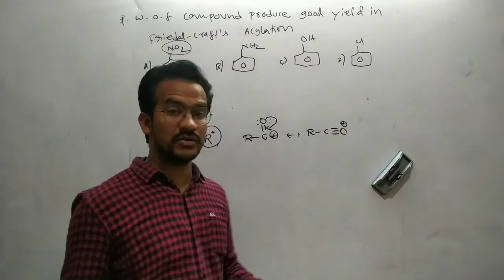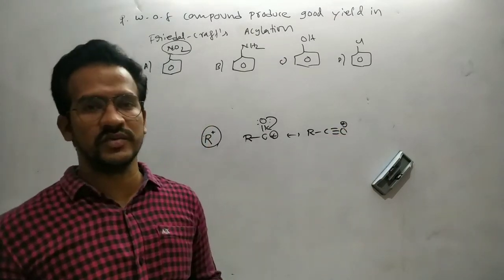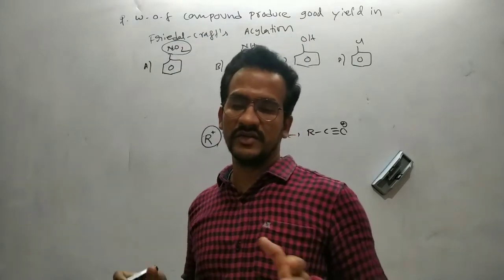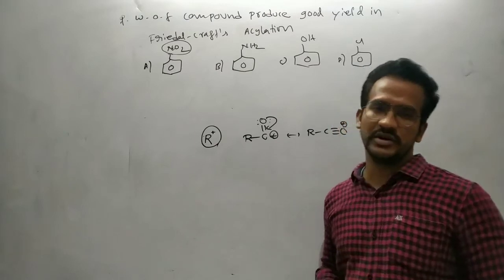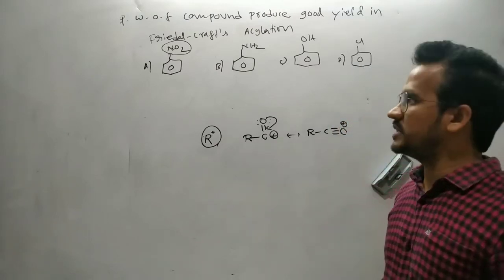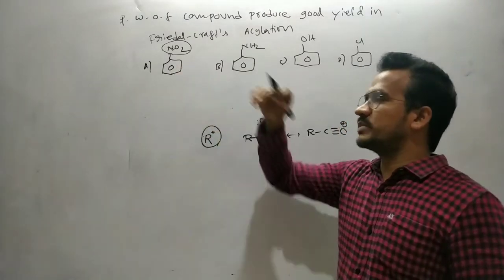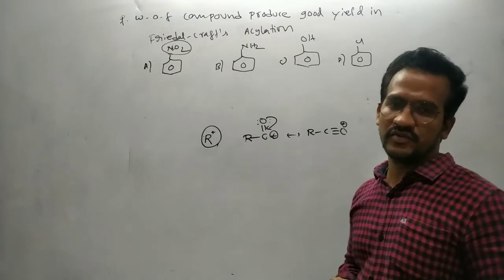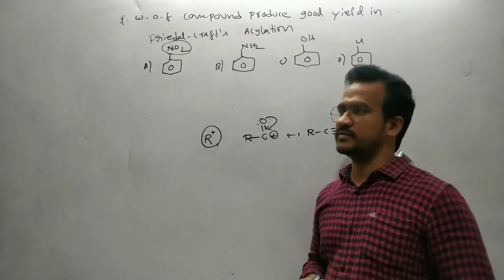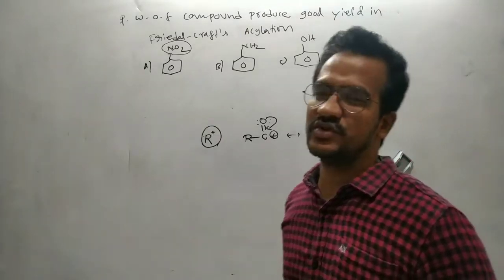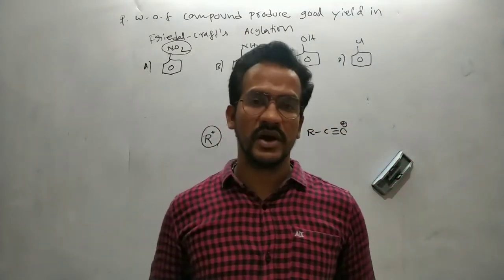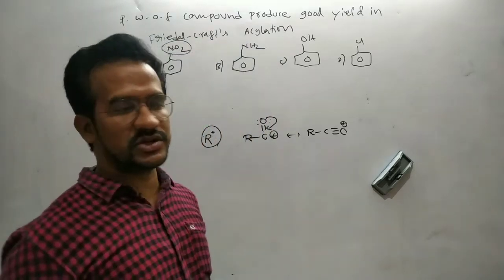That means these are less reactive electrophiles. So to react with less reactive electrophiles, a more reactive, highly activated benzene ring is required. It means this nitrobenzene is not involved in a Friedel-Crafts alkylation or acylation reaction, because NO2 is an electron withdrawing group. That's why nitrobenzene is used as a solvent in Friedel-Crafts alkylation and acylation reactions.